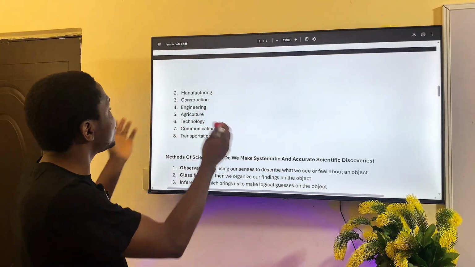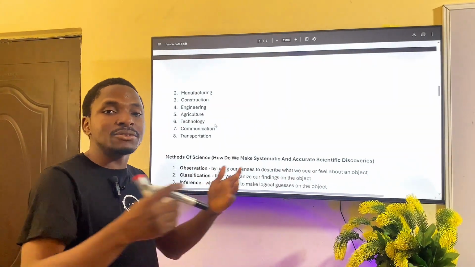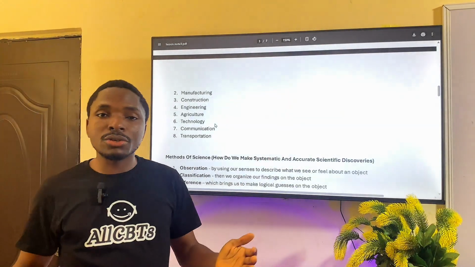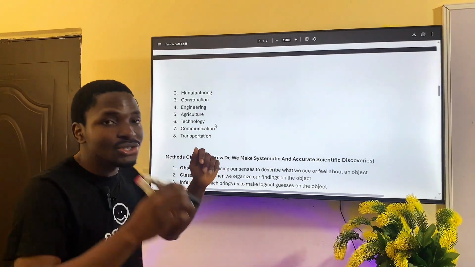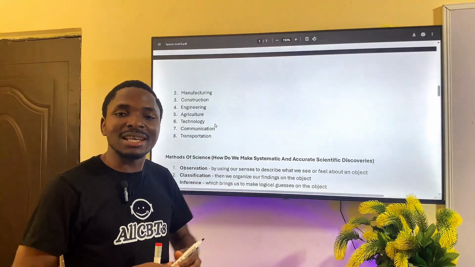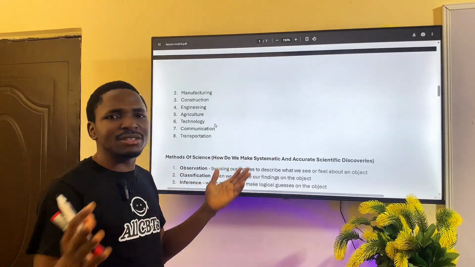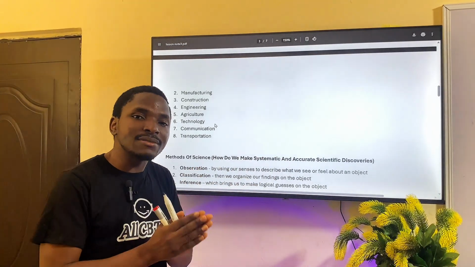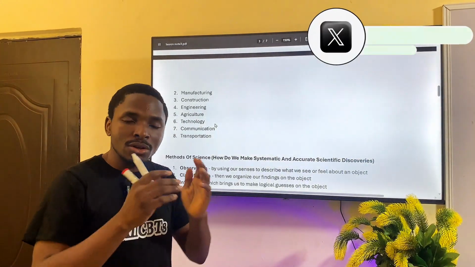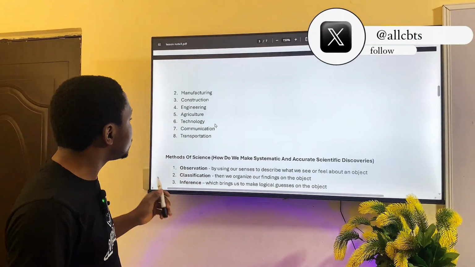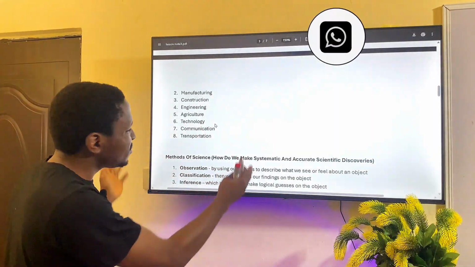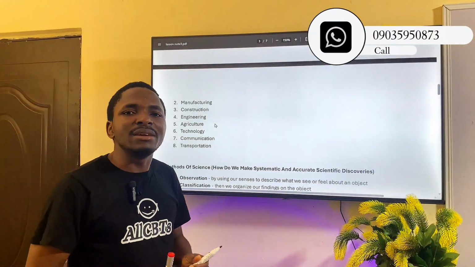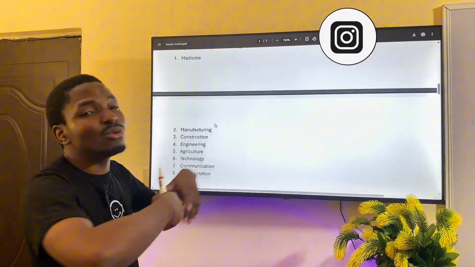Engineering, agriculture, either livestock agriculture or crop agriculture, technology, okay, cyber technology. Every kind of technology requires scientific or systematic arrangement of data. We have communication, we have transport. These are the major benefits of science, but we have a whole lot more.